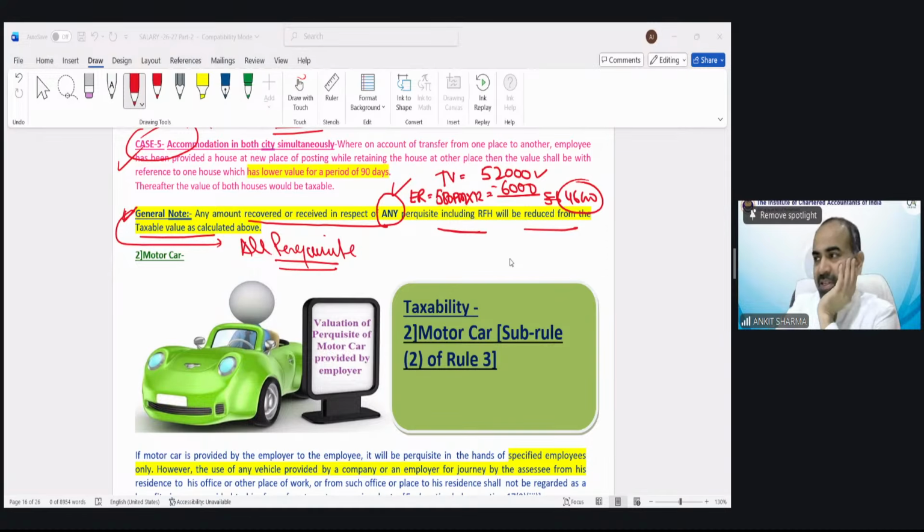Bal Murugan is asking, in case the employer charges more than the taxable value, would the additional amount be negative or is it considered nil? It would be nil. It cannot be negative. Suppose in the above case the taxable value is 52,000, and the question says the employer charges 5,000 rupees per month. So the total would be 60,000. In that case, the perk value would be nil. There would not be any negative. Okay.